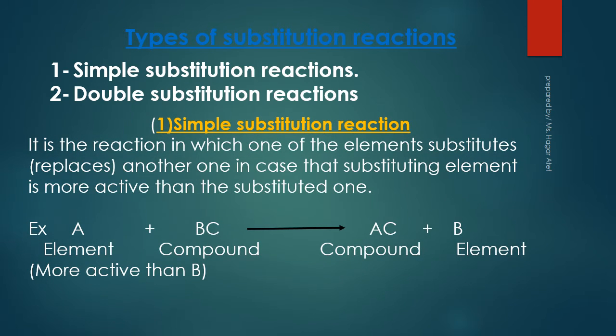Number 1, simple substitution reaction. It is a reaction in which one of the elements substitutes or replaces another one in case the substituting element is more active than the substituted one. For example, A element plus BC compound. A is more active than B, so the products will be AC compound plus B element.